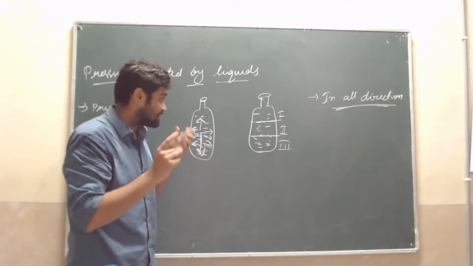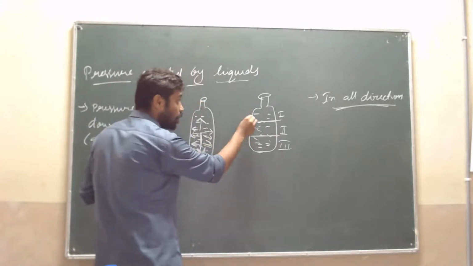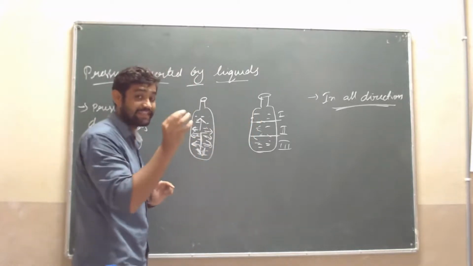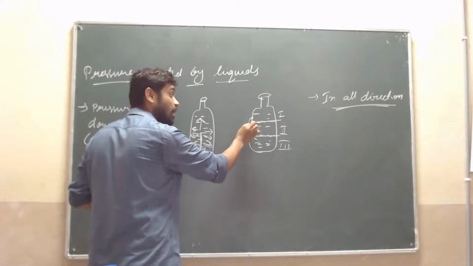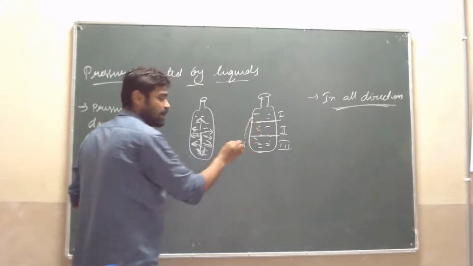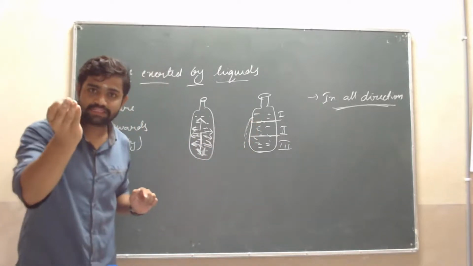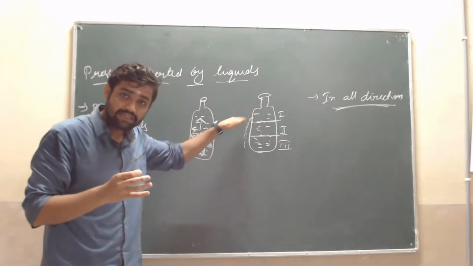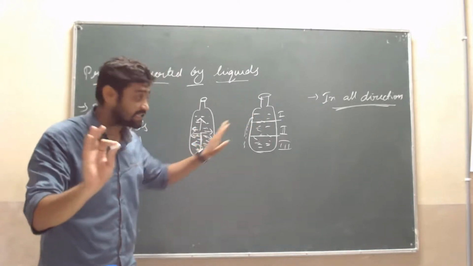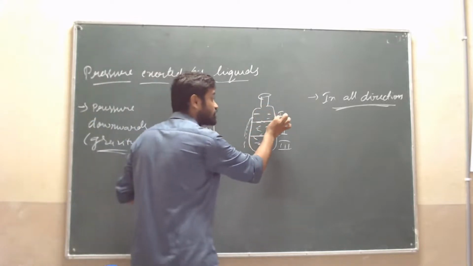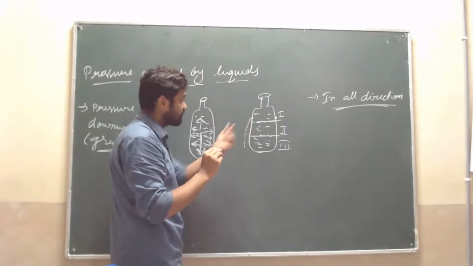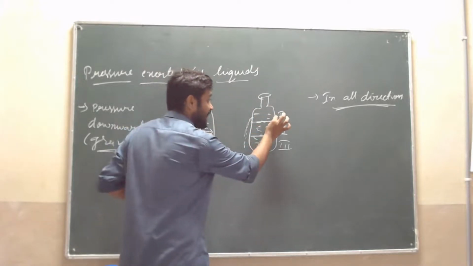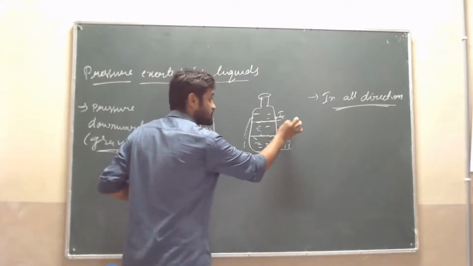Simple. Yes, sir. Then suppose I make a hole on this side, a sudden hole. Then water will come out of this bottle. Will the water come out, sir? Yes, sir. Why wouldn't it? That is, the force exerted is in this direction. Exactly, I agree. So I will make a hole on this side, in the first chamber, that means inside the first part. Again the water will come in this direction.